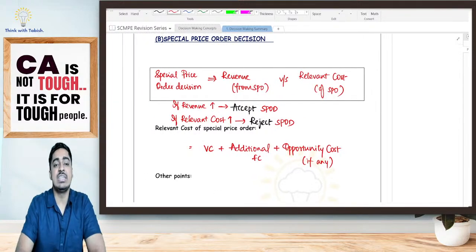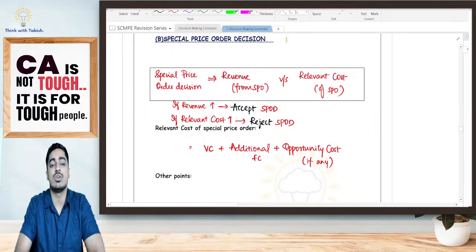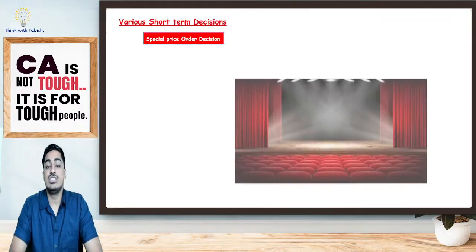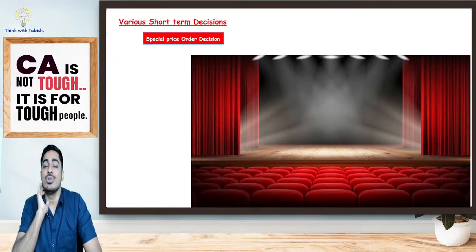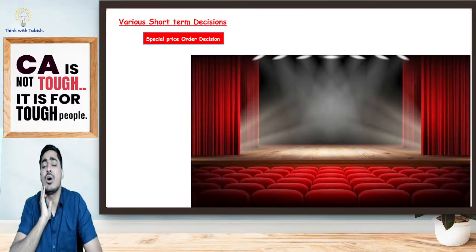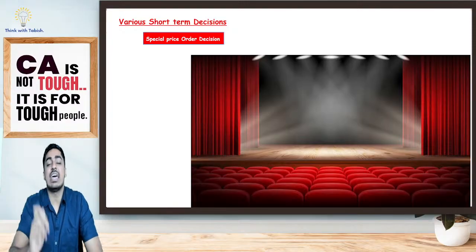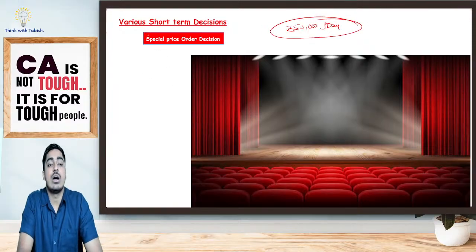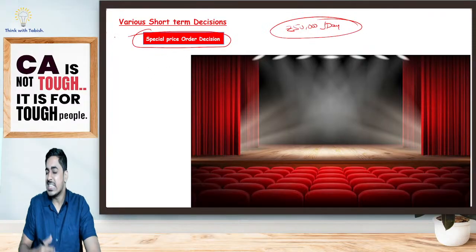Now, the next decision we are going to take is a special price order decision. Let us try to understand it, students. Assume we are an auditorium. Our business is giving our auditorium on rent for weddings. Generally, the amount we charge every party for a wedding rental is 50,000 rupees per day. This is my general business, but I have got a one-time special price order.